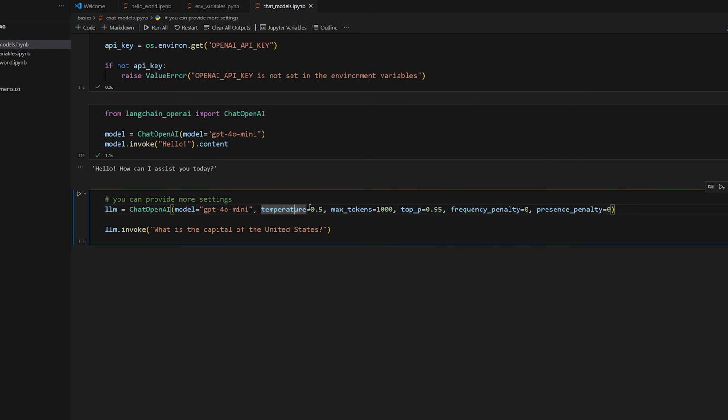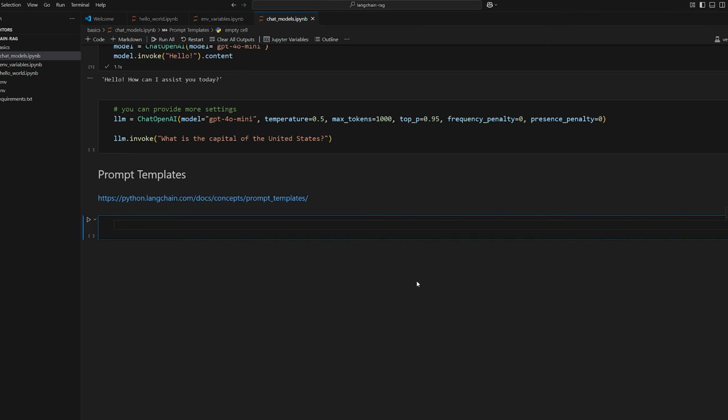If you want to, you can provide more settings as I told you before, so the model name, you can do things like the temperature, the max tokens, the top P, the frequency penalty. These are just extra settings, more advanced settings that control how different the responses are and stuff like that. It's not really something we're going to focus on in this series, but the options are there if you want to, okay? All right, the next thing I'm going to show you is pretty cool.